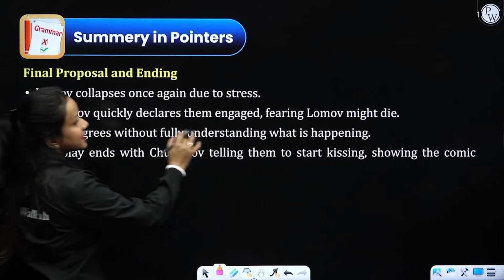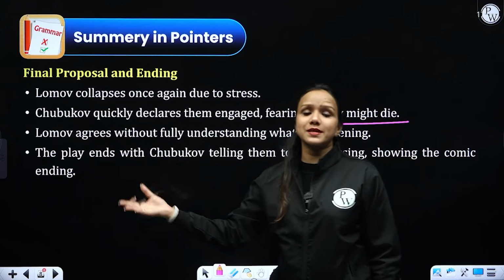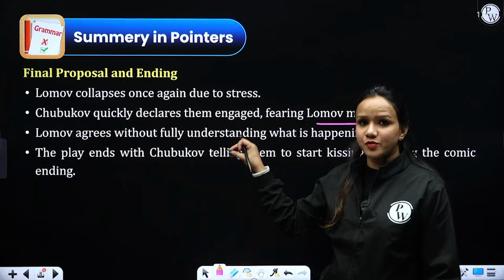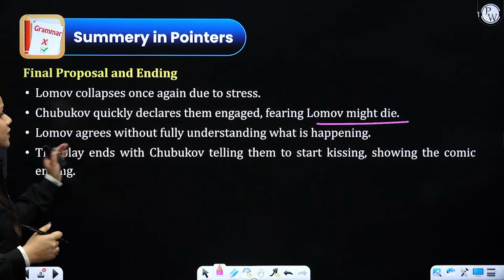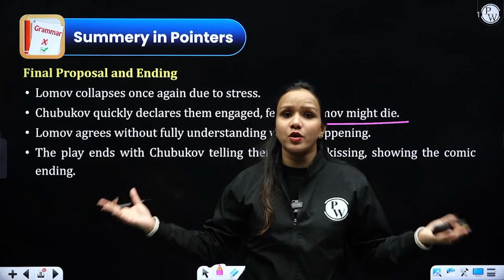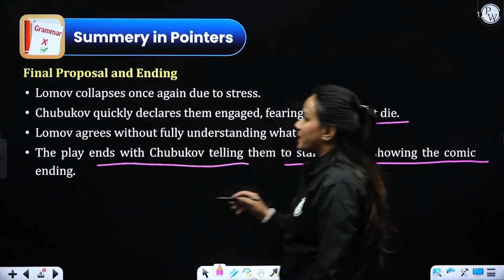Then what happened? Chubukov quickly declares them engaged, fearing Lomov might die. So Natalia's father got so scared, he got frightened. At this time Lomov may not die, so immediately he declared their engagement, right? So this appears to be a ridiculous, so funny, so comical incident. Lomov agrees without fully understanding what is happening. He could not even process what has happened, right? The play ends with Chubukov telling them to start kissing, showing the comic ending.